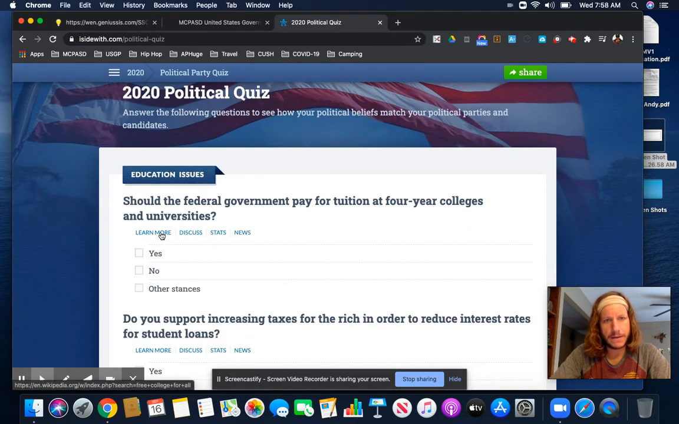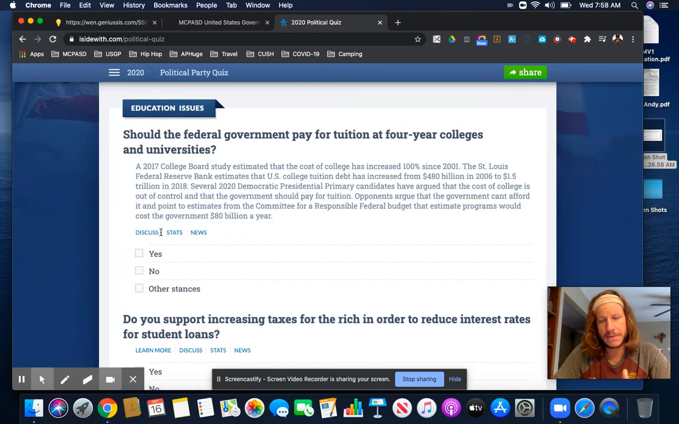So in that line, if you have no idea whether or not the federal government should pay for tuition at four-year colleges and universities, you can click on the Learn More link. Basically it'll pop open either an external link to an additional site or just a summary that you can then read and say, oh, now I know a little bit more about this. And based on that, I'm going to go with yes, I think the federal government should pay for tuition, or no. Now, yes and no is pretty cut and dry.